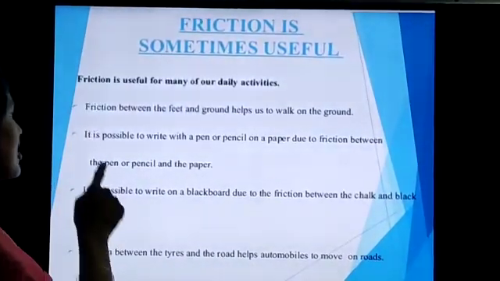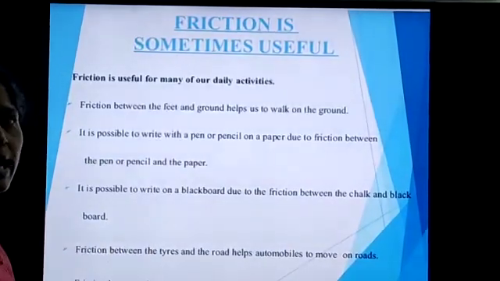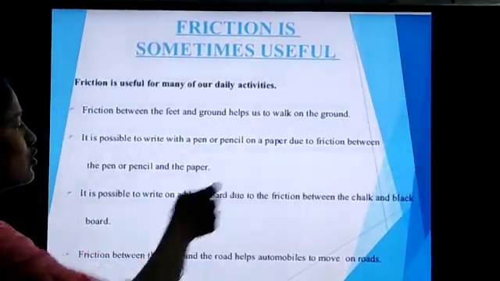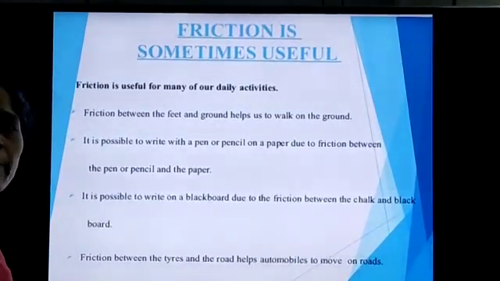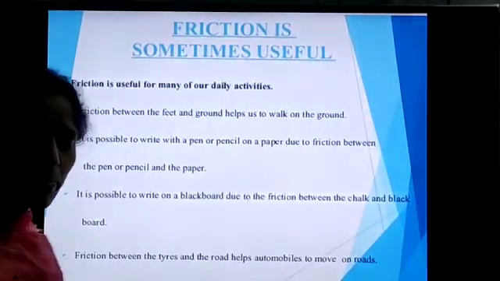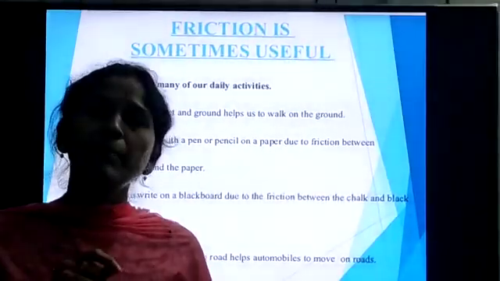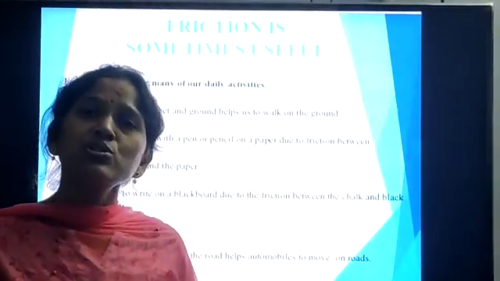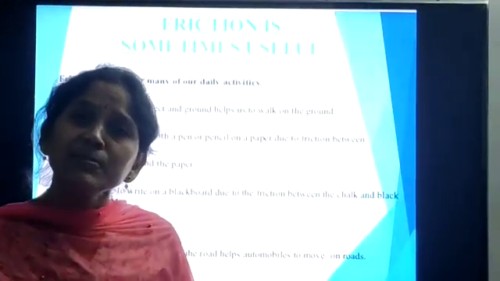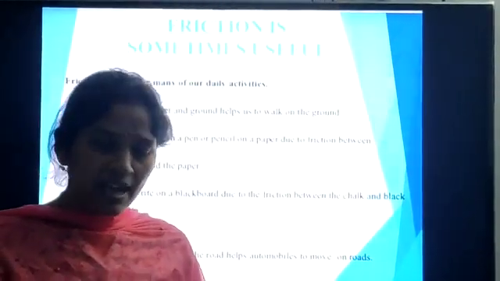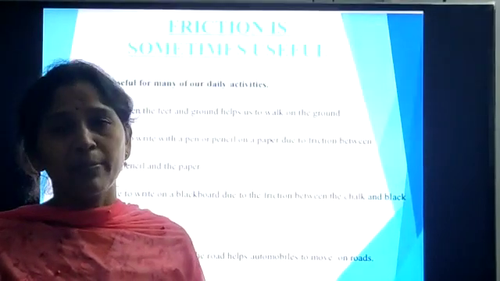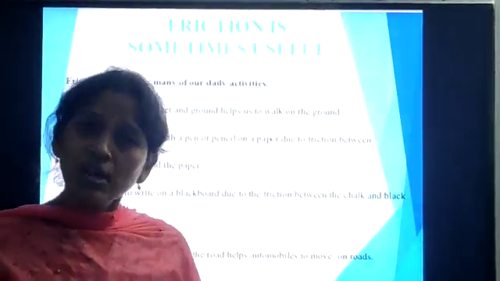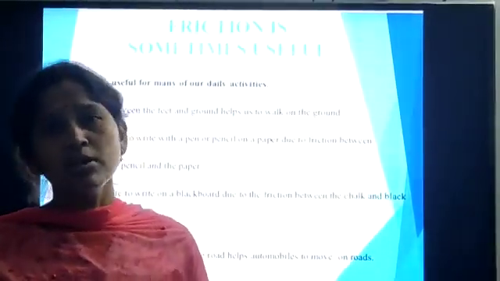Okay. And next one, it is possible to write with a pen or pencil on a paper due to friction between the pen or pencil and the paper. Suppose we are writing using the pen or pencil on the paper, there must be friction present between the pen or pencil and the surface of the paper. If there is no friction, it is not possible to write.